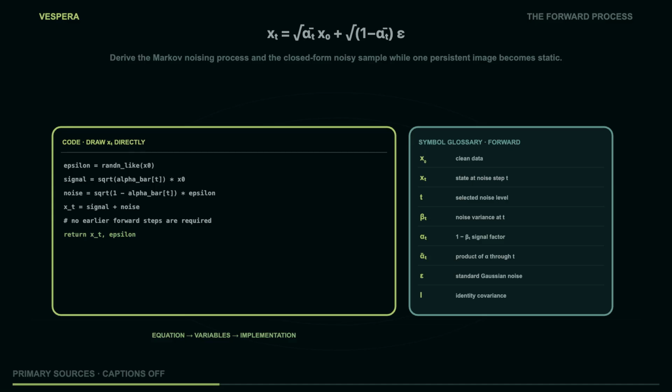Now read the implementation panel from the equation outward. Epsilon is one random tensor with the same shape as x_0. Alpha bar at t is one scalar selected from the schedule. The first code line scales the clean tensor by square root alpha bar. The second scales the noise tensor by square root 1 minus alpha bar. Addition produces x_t. The function returns both x_t and epsilon because training needs the noisy input and the exact corruption target. Four lines of code do not replace the derivation. They prove that every symbol has an operational job.